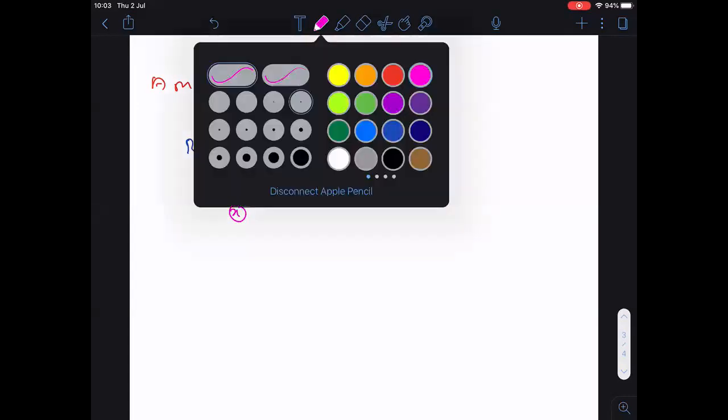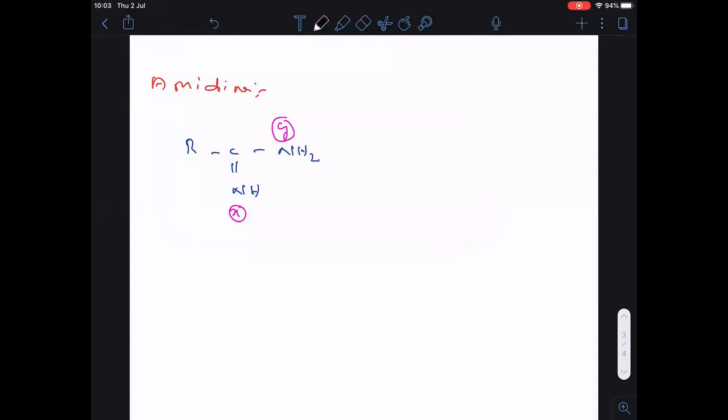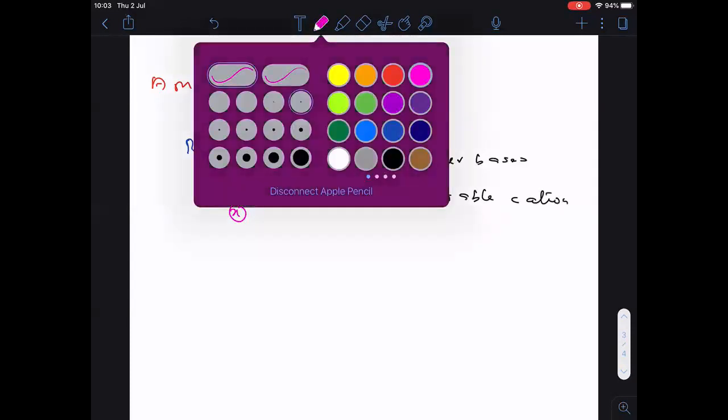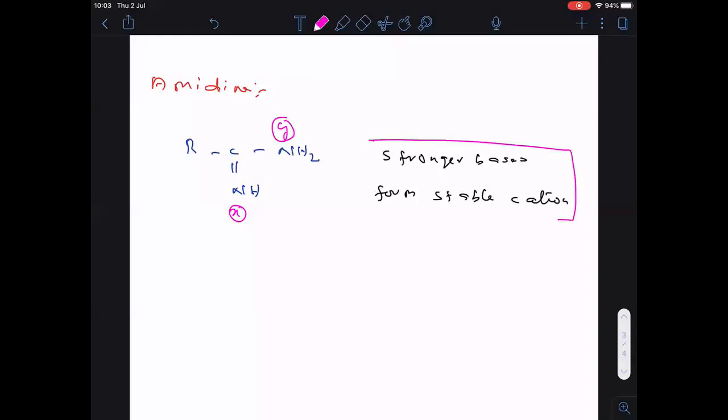For that, I want to use one point that I taught you yesterday. See clearly: stronger bases form stable cation.